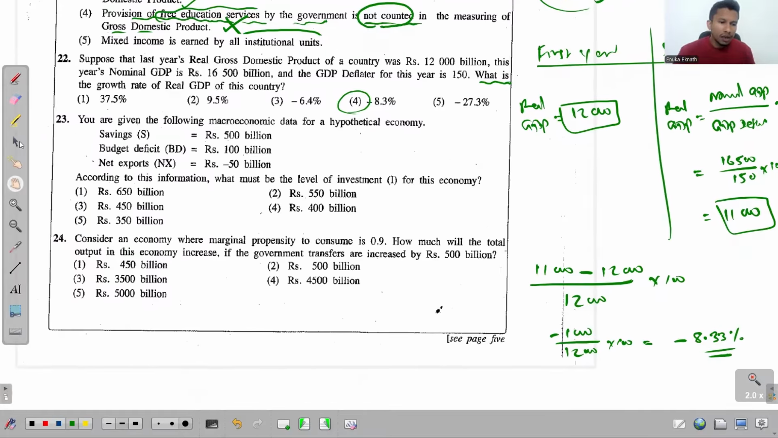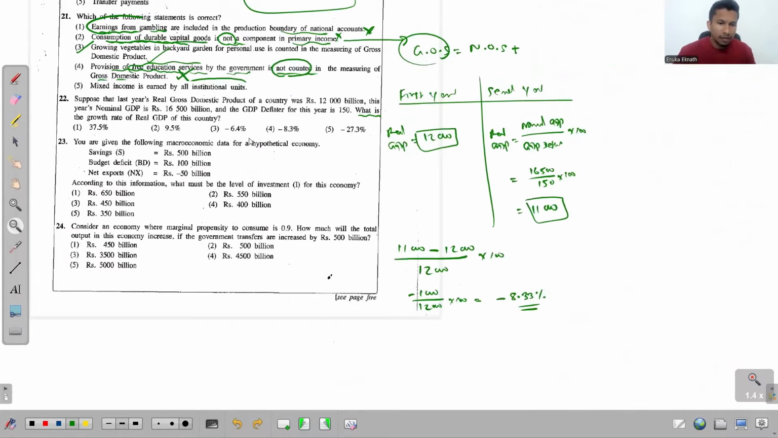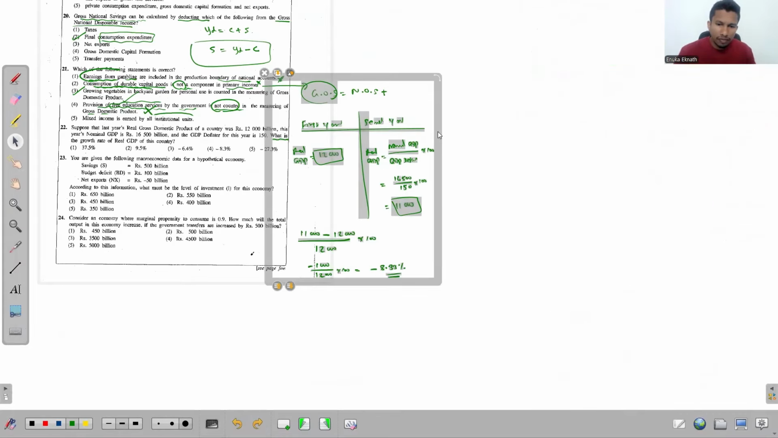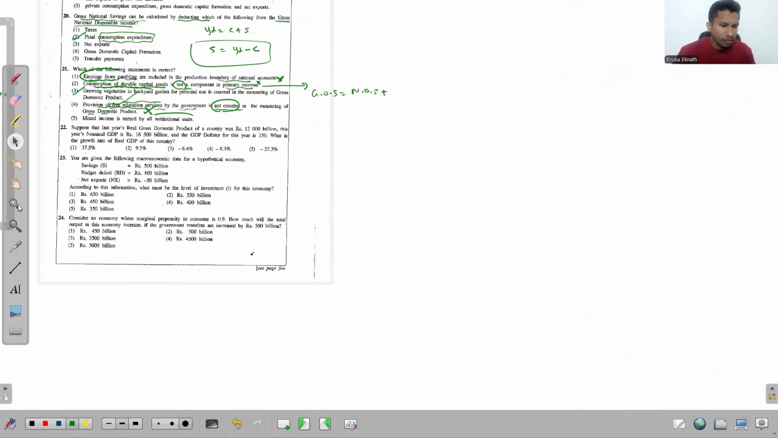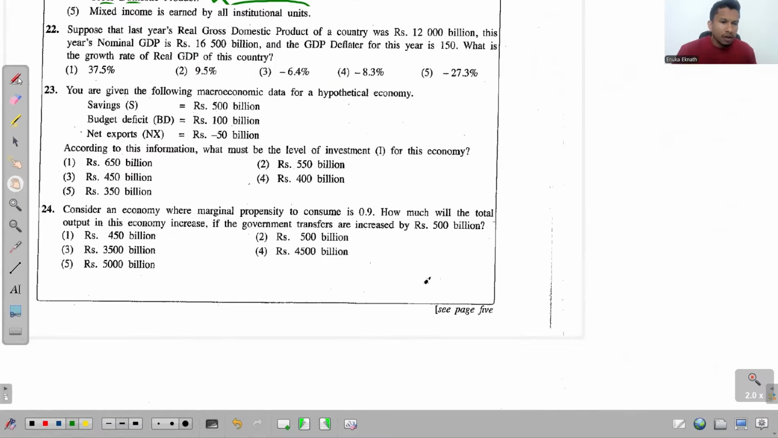Right, now look at this question 23. There, what do we get? You are given following macroeconomic data for a hypothetical economy. We get savings, budget deficit, net exports. According to this information, what must be the level of investment for this economy? See, they talk about savings, budget deficit, net exports, investments. So where do we get all of these? We get all of these in this equation.